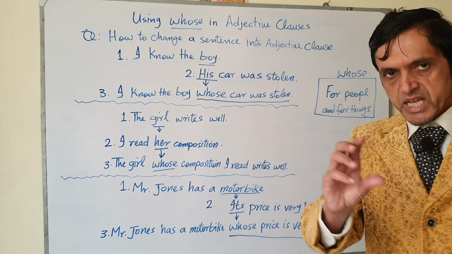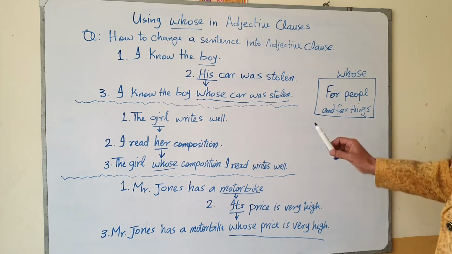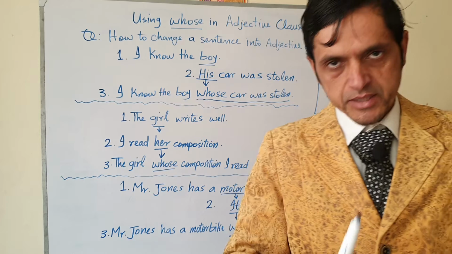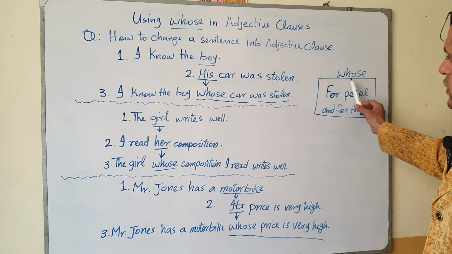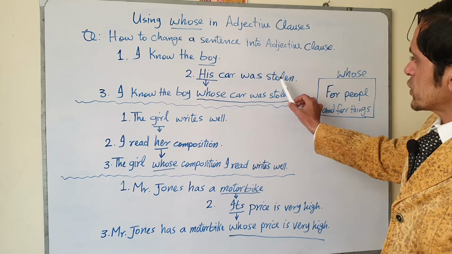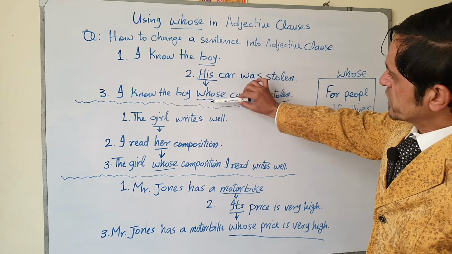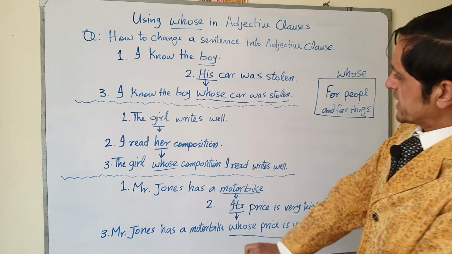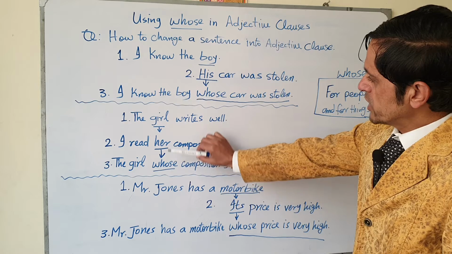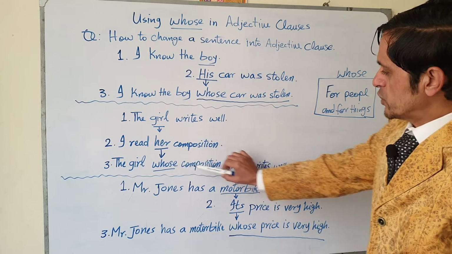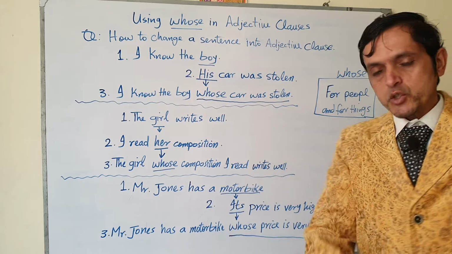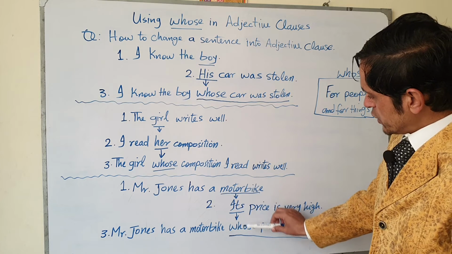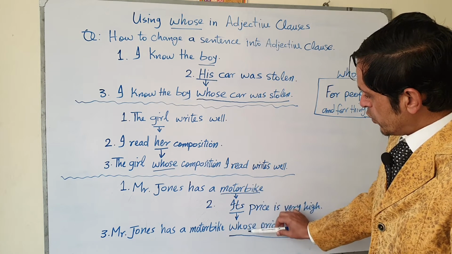Now another important point, we can use whose for both people and things. For example, whose is used for people here. His car was stolen, so whose car was stolen, it is used for this boy. And here it is used for this girl, whose composition, so it is used for this girl. And it is also used for things, like here motorbike is a thing, so it is used for this bike, whose bike.